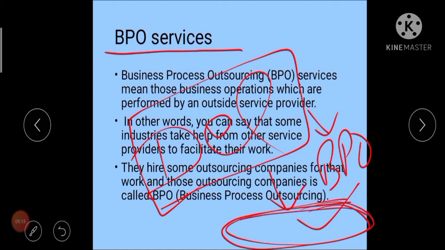So in this concept, the base company is Dell, which has hired some other company to handle its marketing or its customer queries. That is the example of BPO.